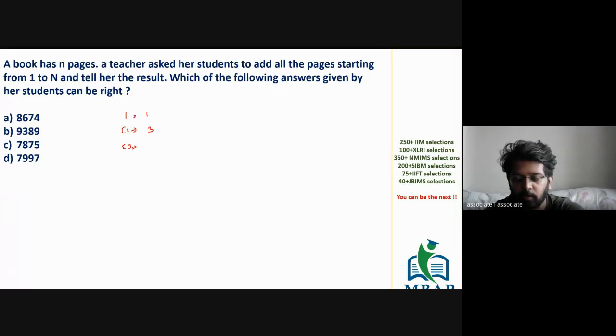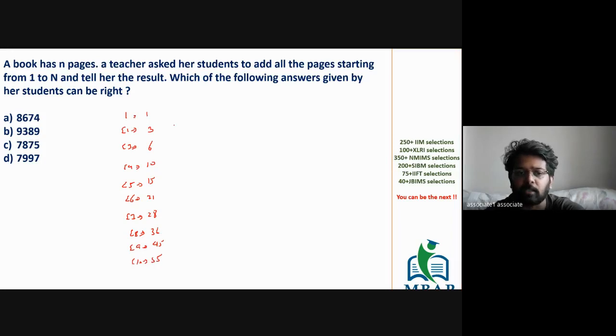Quick response from all of you. The book has 3 pages, it's going to be 6. The book has 4 pages, it's going to be 10. 5 pages, 15. 6 pages, 21. 7 pages, 28. 8 pages, 36. 9 pages, 45. The book has 10 pages, it's going to be 55.